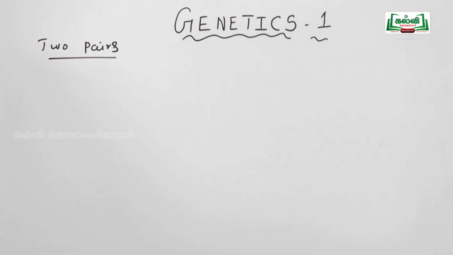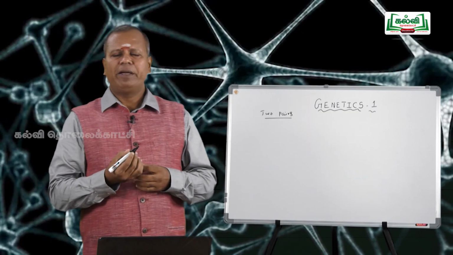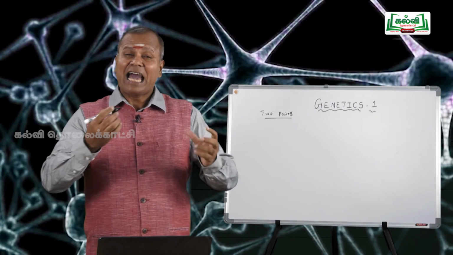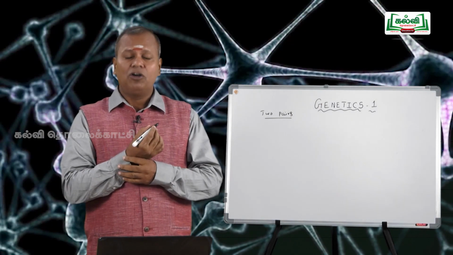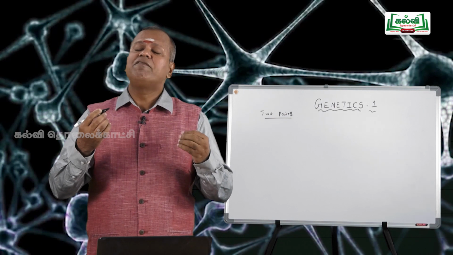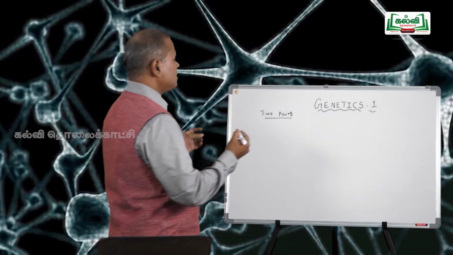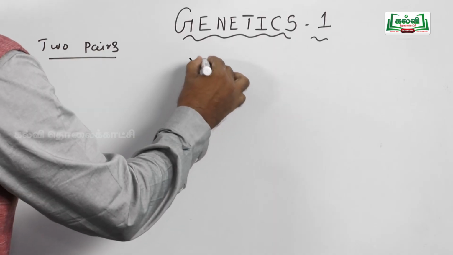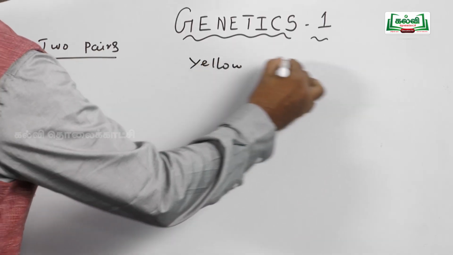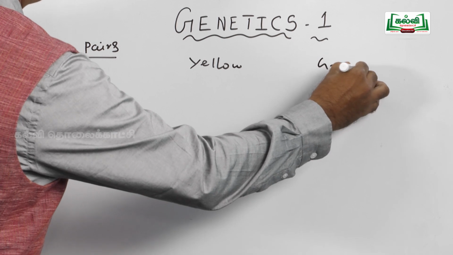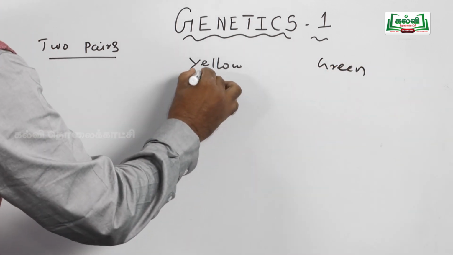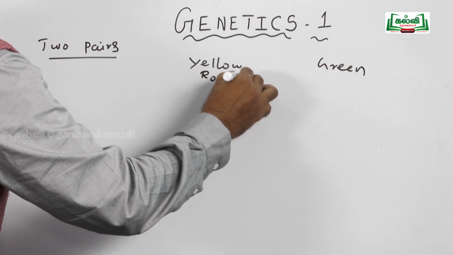Experiment conducted by Gregor Johann Mendel. Experimental material: Pisum sativum. Characters selected for the experiment: cotyledon color, or seed color, and seed form. In the cotyledon, yellow is dominant over green. In the seed form, round seeds are dominant over wrinkled.